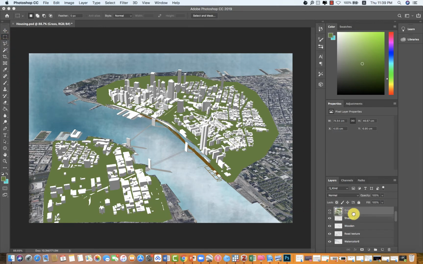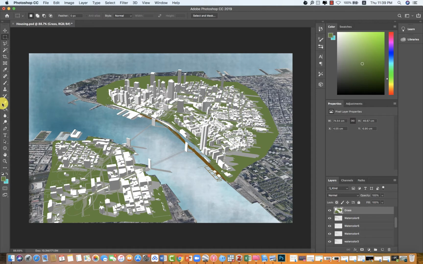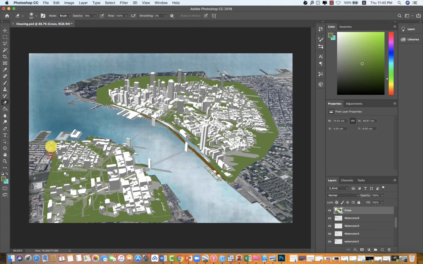And then change the order. Choose the eraser tool and choose the round, soft round, and adjust opacity. I will increase the size a little bit, and just blend these boundaries into background. Now I want to add a little bit green for the context.